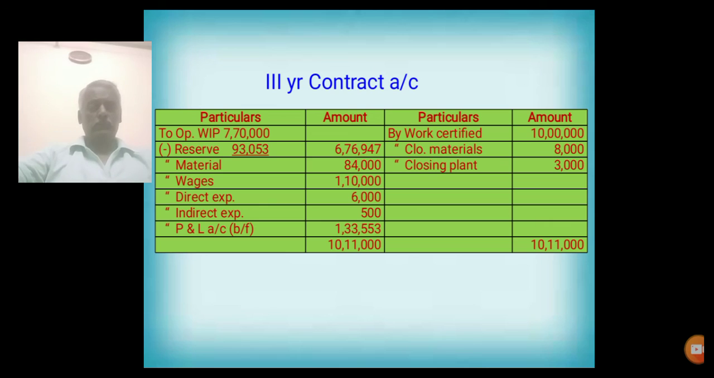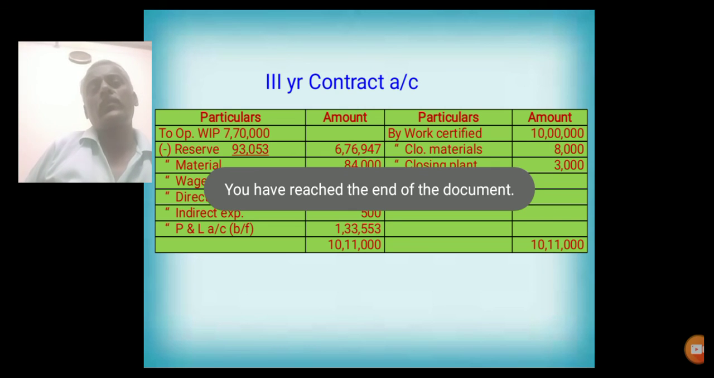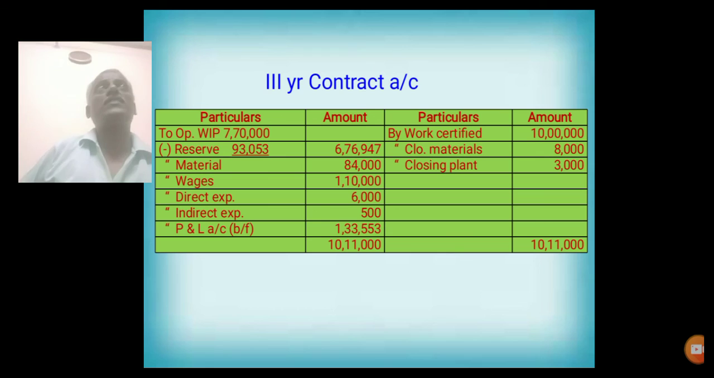This is the third year. So work certified is 10 lakhs. It is equal to total contract price. It means the total contract is completed in the third year. So there is no need to divide the notional profit into two parts. All the notional profit is transferred straight to profit and loss account, because this is the year in which the total work is completed. As the total work is completed, the total amount should be transferred to profit and loss account straight. So these are some information relating to contract costing or contract accounting.